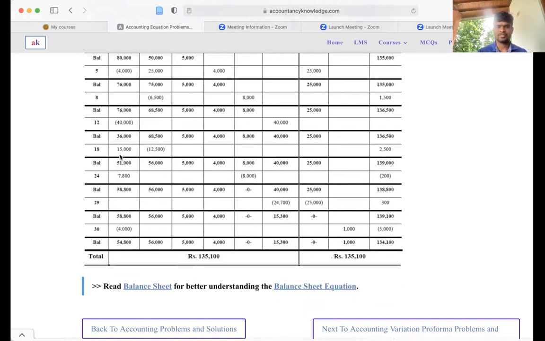Here's the first one we discussed: 15,000 worth of cash we received, 12,500 reduced from the inventory, and the balance will be recognized in the owner's equity. And you get the full settlement for the 8,000 value, and you receive only 7,800. The difference between these two needs to be identified as the early settlement discount, and it is an expense. So you need to reduce it from the owner's equity.